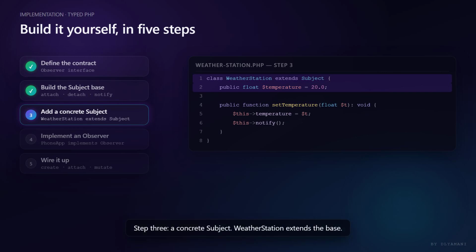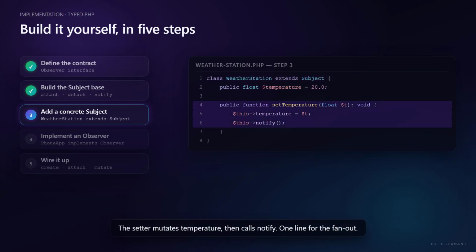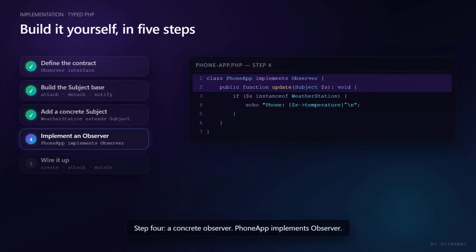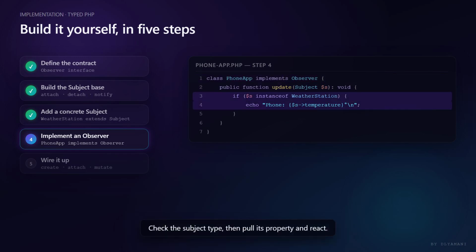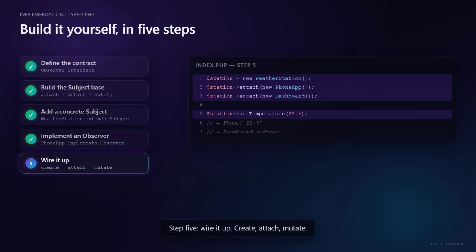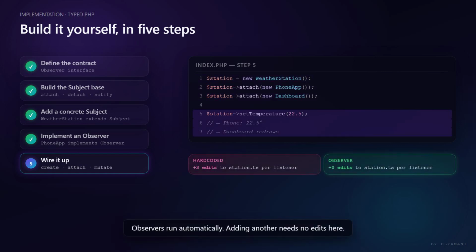Step 3. A concrete subject. Weather station extends the base. The setter mutates temperature, then calls notify. One line for the fan out. Step 4. A concrete observer. Phone app implements observer. Check the subject type, then pull its property and react. Step 5. Wire it up. Create, attach, mutate. Observers run automatically. Adding another needs no edits here.